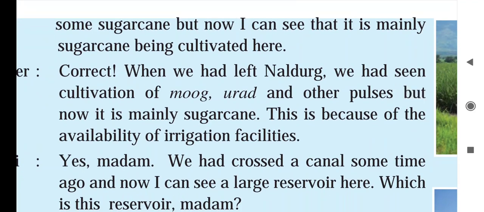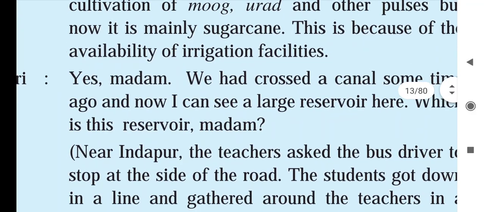The teacher said, correct. When we left Naldurg, we saw cultivation of moong, urad and other pulses, but now it is mainly sugarcane. This is because of the availability of irrigation facilities. Yes, your observation is correct, Savitri. In Naldurg we saw the cultivation of moong, urad and other pulses, but because of the irrigation facility, sugarcane is mostly cultivated in Solapur.